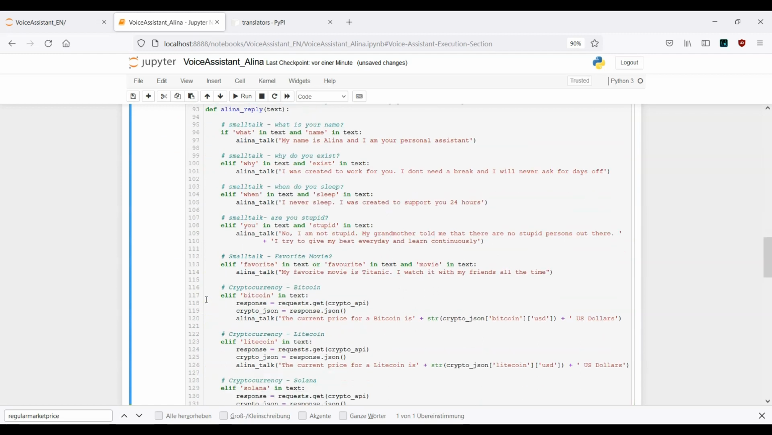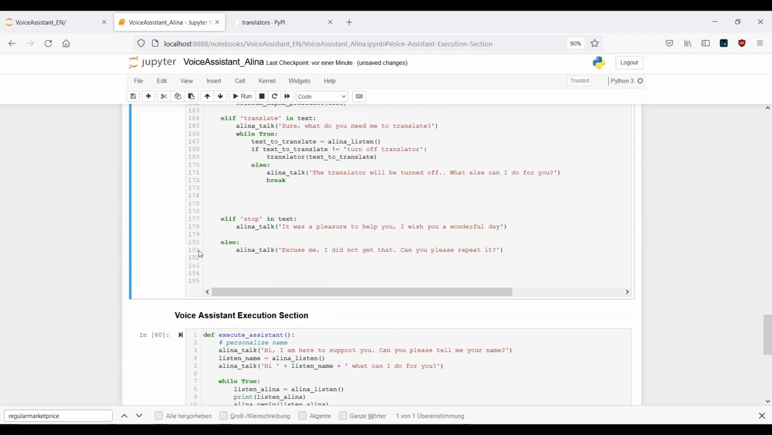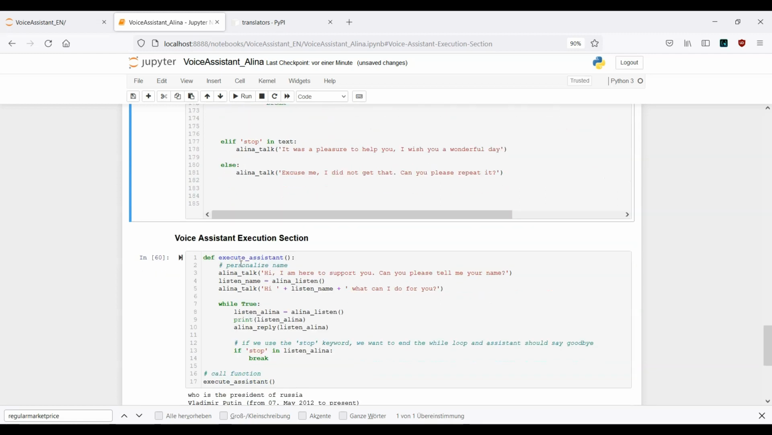Let's see if I have an error message. Okay, I don't. This looks actually fine. Now let's go ahead and run our execution function. Cross our fingers as always. 3, 2, 1, let's go.